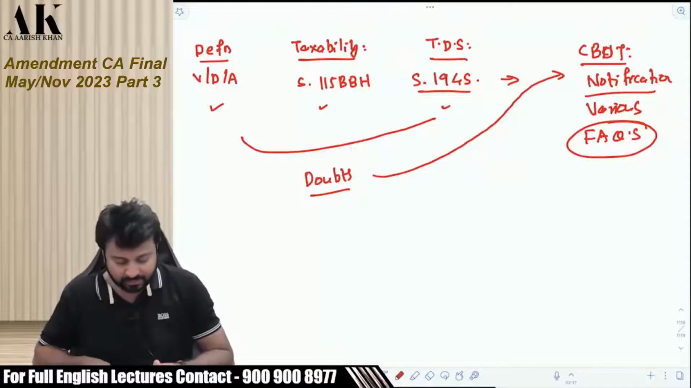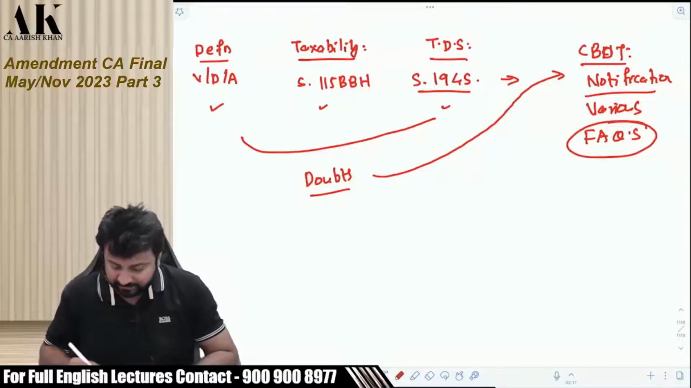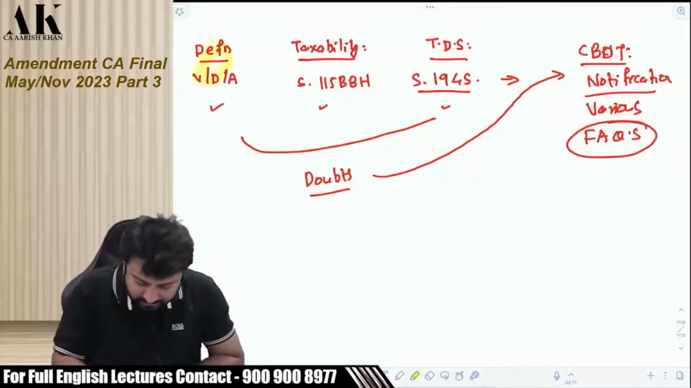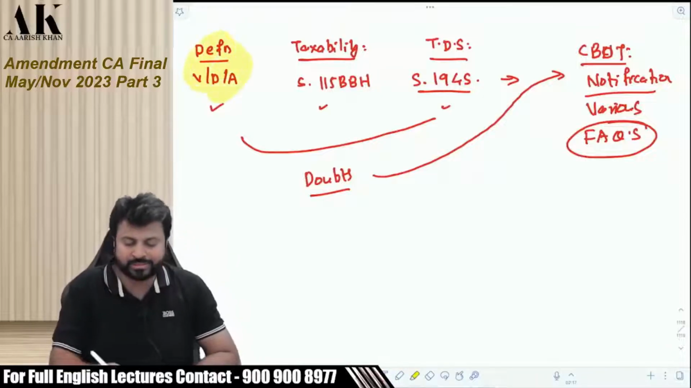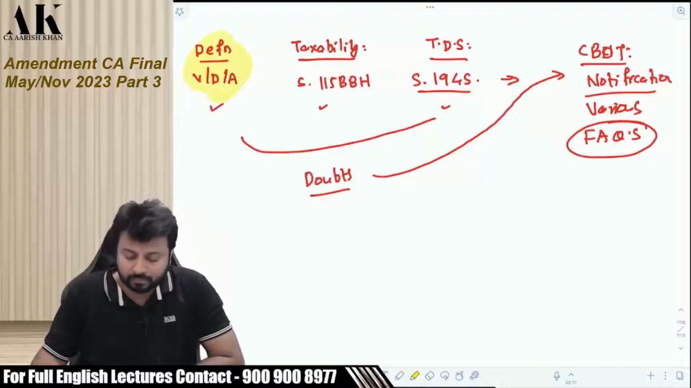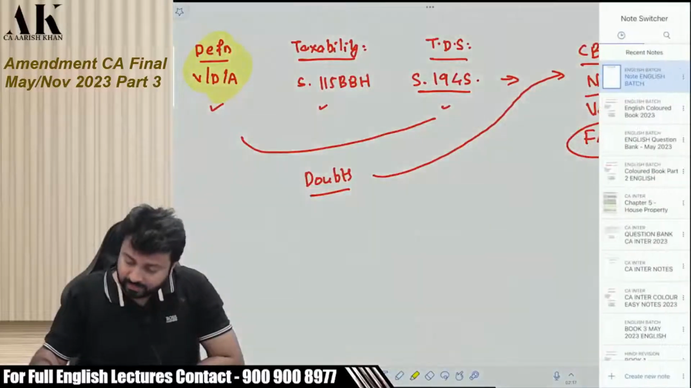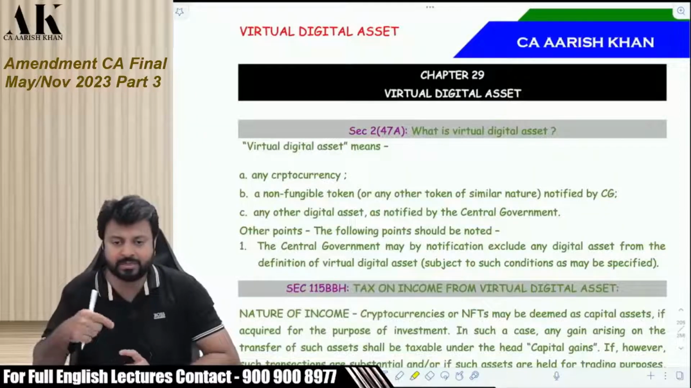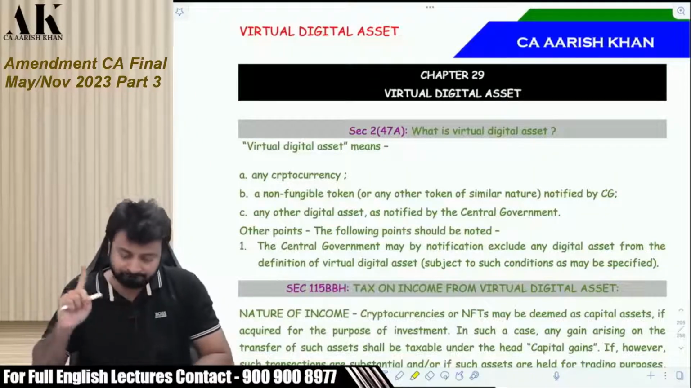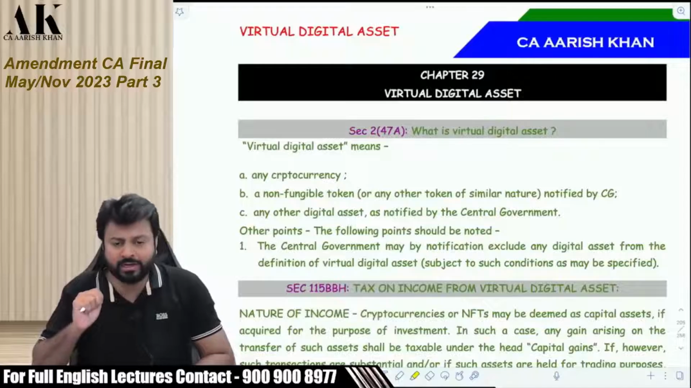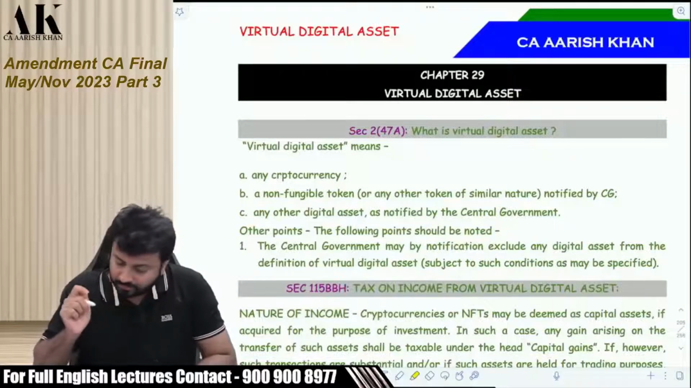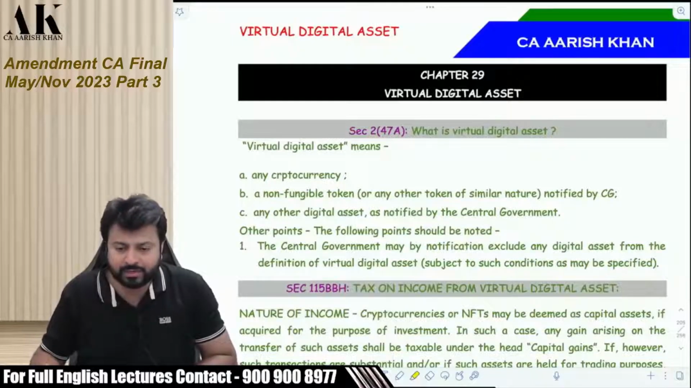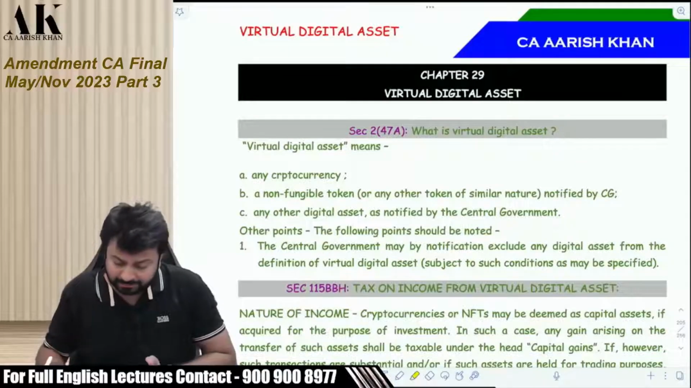The first thing which we need to understand over here is the definition of virtual digital asset. What does virtual digital asset include? Let's see. There are two things which the government has included in the definition of virtual digital asset. Now this chapter is there in your Book 1, chapter number 29, Book 1. It's not there in Book 2. It's there in Book 1.